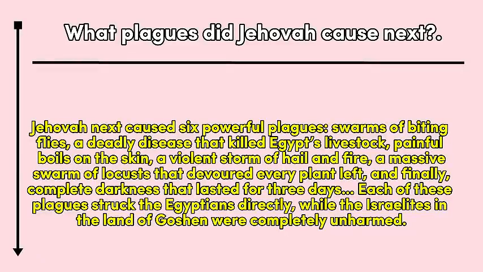What plagues did Jehovah cause next? Jehovah next caused 6 powerful plagues. Swarms of biting flies, a deadly disease that killed Egypt's livestock, painful boils on the skin, a violent storm of hail and fire, a massive swarm of locusts that devoured every plant left, and finally, complete darkness that lasted for 3 days. Each of these plagues struck the Egyptians directly, while the Israelites in the land of Goshen were completely unharmed. Let's move on to the next question.